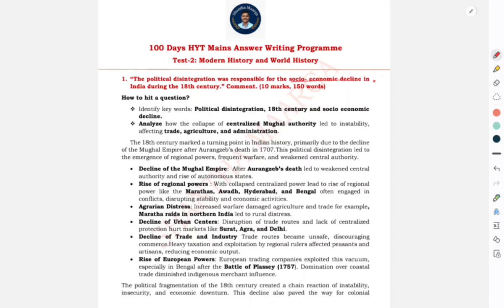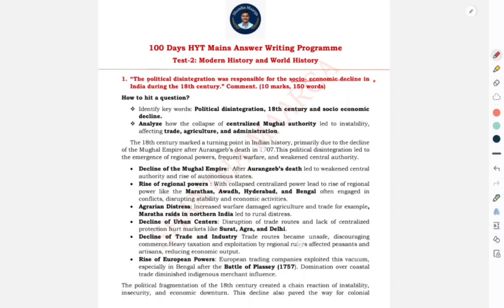Today we are back with another question taken from the history optional paper, with the theme of political disintegration and socio-economic decline in the 18th century, that actually appeared in the 2016 CSE UPSC exam. As I told, UPSC has created the boundary and is asking questions from within those boundaries itself. So let's understand how to answer this question and what the major theme involved is.